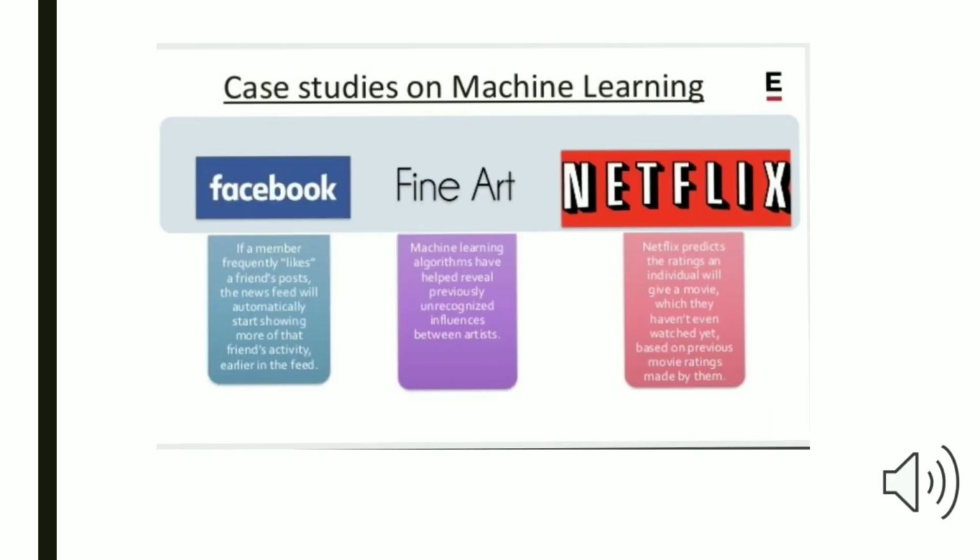Here are some case studies based on machine learning. First, Facebook. If a member frequently likes a friend's post, the news feed will automatically start showing more of that friend's activity earlier in the feed. Next, fine art. Machine learning algorithms have helped reveal previously unrecognized influences between artists. Third is Netflix. It predicts the rating an individual will give a movie which they haven't even watched yet, based on previous movie ratings made by them. Like this, machine learning is implemented in Facebook, Netflix, and fine art. Let's move towards next slide.